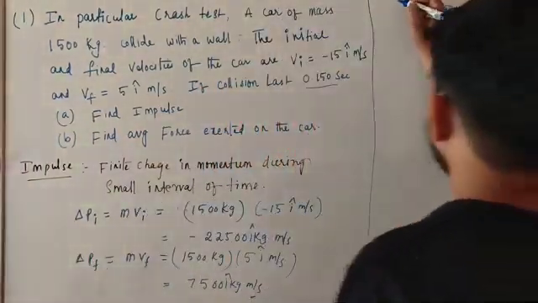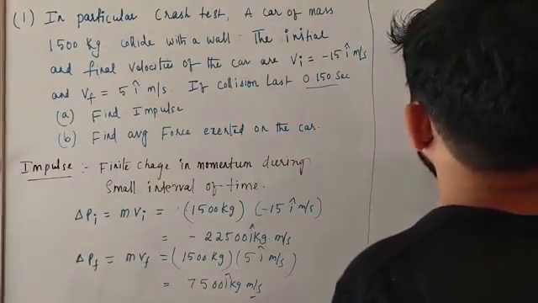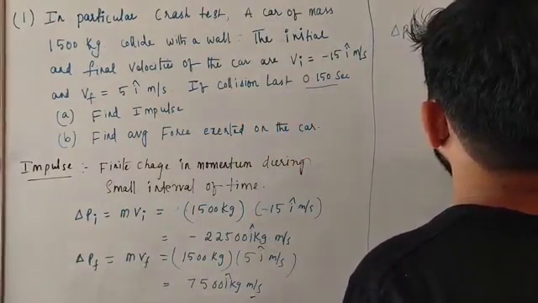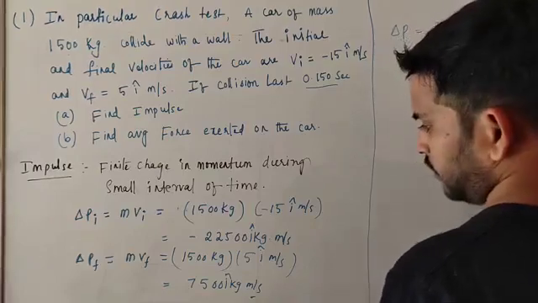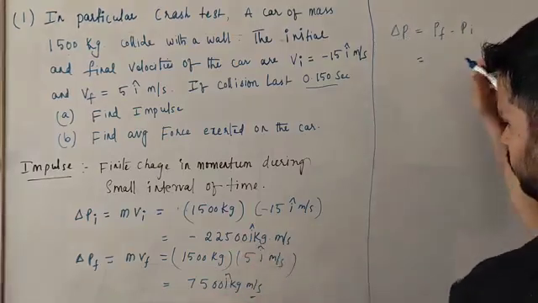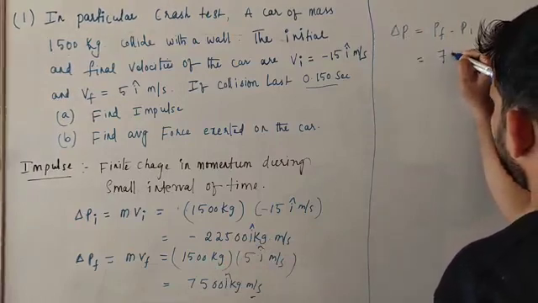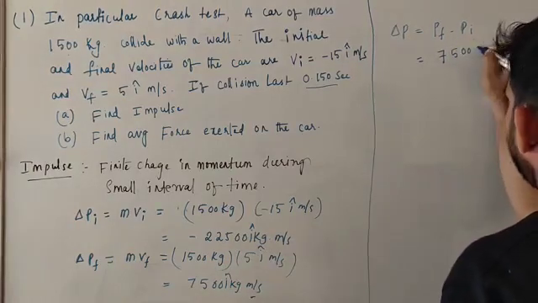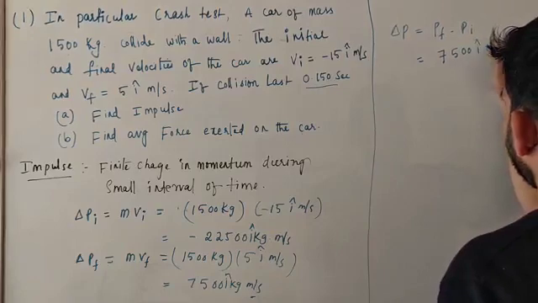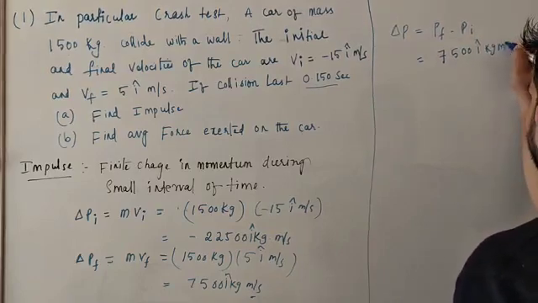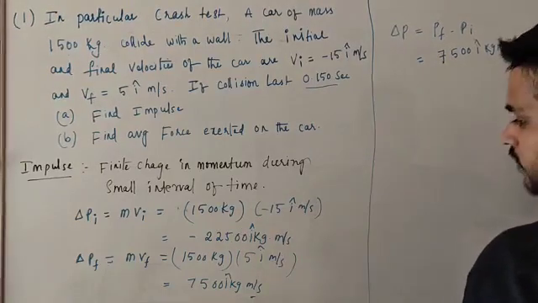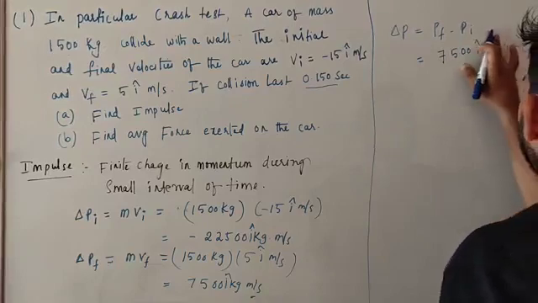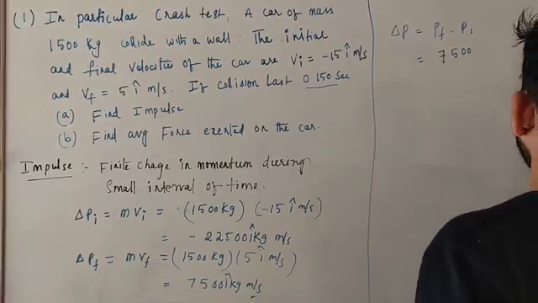So delta P is equal to P final minus P initial. What is P final? 7500 kg meter per second minus minus 22500. Okay, we will write the units later on.